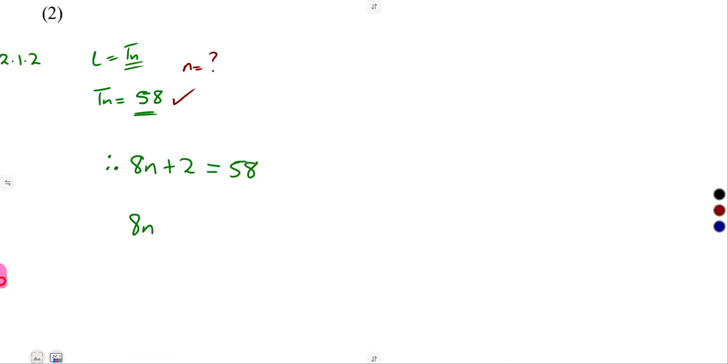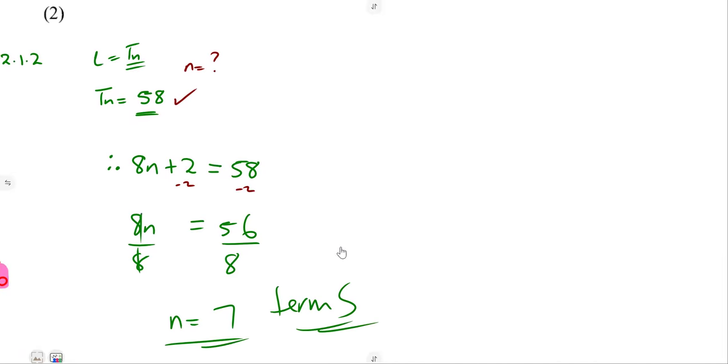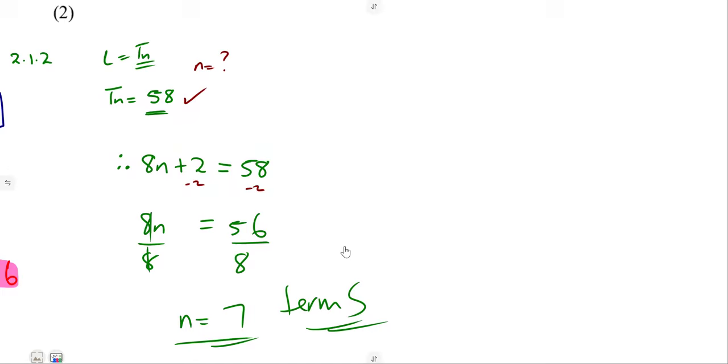So 8n is equal to, subtract 2 both sides of our equation, that was going to give us 56. So that's 56 divided by 8. Therefore, n is equal to 7. So we are talking about 7 terms in that case. All right, that is what we have.